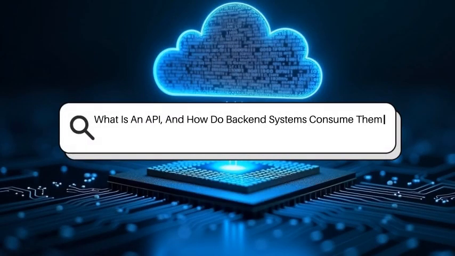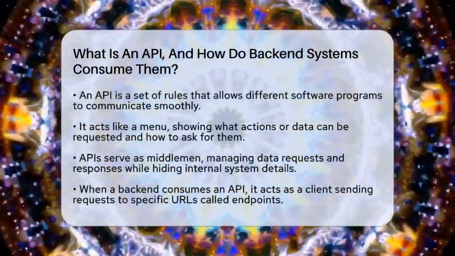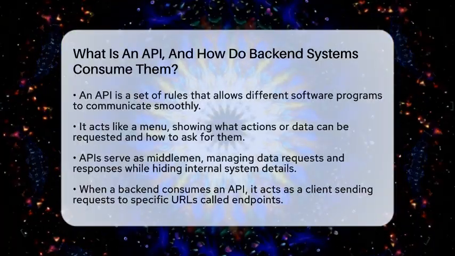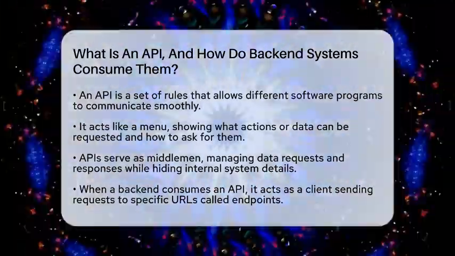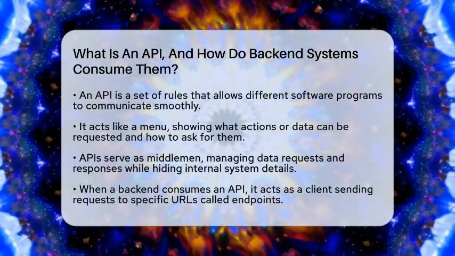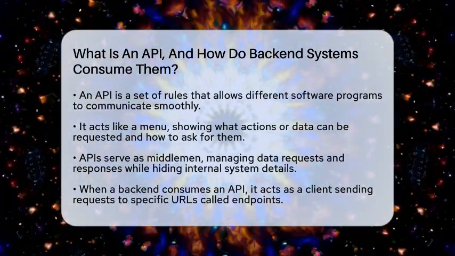What is an API, and how do backend systems consume them? Imagine a busy restaurant kitchen where chefs need ingredients from different suppliers. They send requests for what they need, and the suppliers deliver it. That's similar to what an application programming interface does in software.